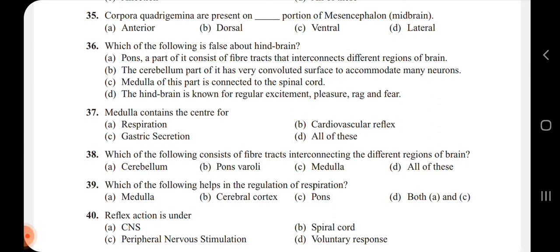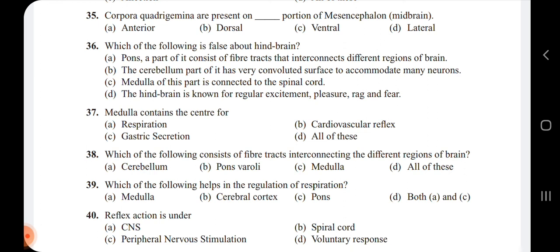So 36th, the answer is option D. 37th, medulla contains the center for the control of respiration, cardiovascular reflexes, and gastric secretion. So 37th, the answer is all of these.